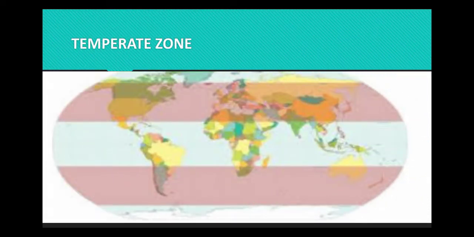Temperate zone. This zone lies between the Tropic of Cancer and the Arctic Circle in the northern hemisphere and between the Tropic of Capricorn and the Antarctic Circle in the southern hemisphere. This zone gets the slanting rays of the sun as the angle of the sun rays goes on decreasing towards the poles. Thus, this zone experiences moderate temperature.